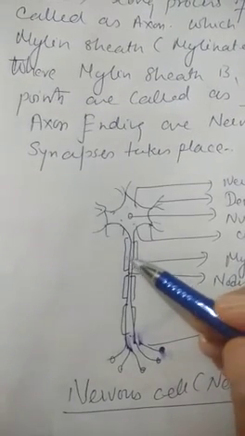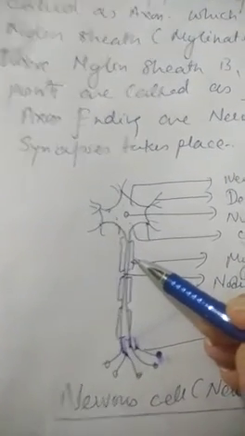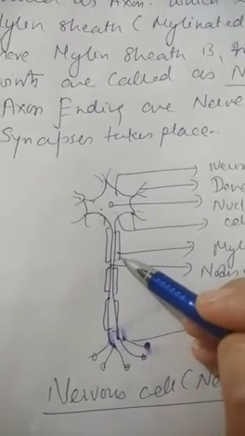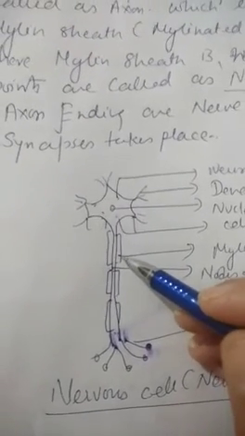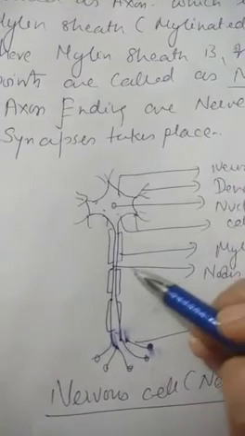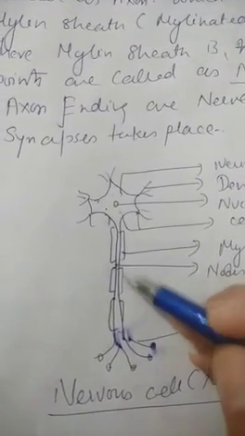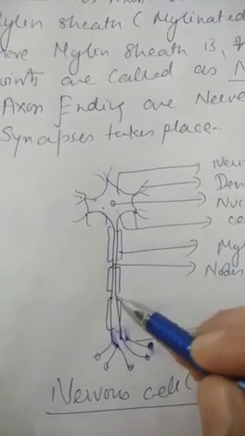The axon is covered by a protein sheath, which is the myelin sheath. If the myelin sheath is there, then the fibers are called myelinated nerve fibers. If the myelin sheath is not there, then they are non-myelinated nerve fibers. The points where the myelin sheath is not there are called nodes of Ranvier.